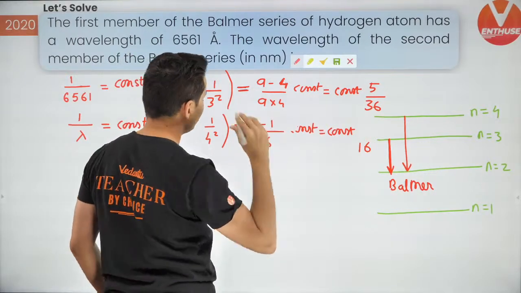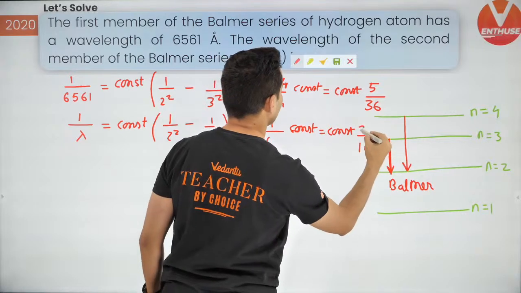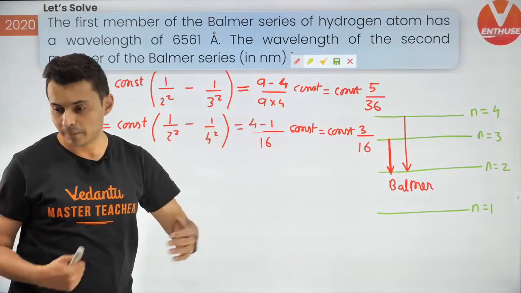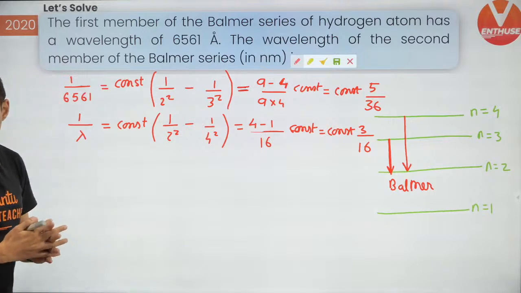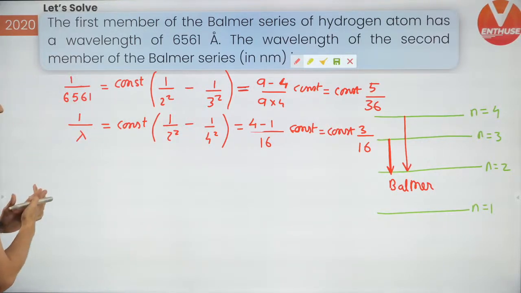So 4 minus 1, my bad. So 4 minus 1 constant. So this is going to give me 3 times the constant by 16. I hope this makes sense now. Okay, cool. Now, if this much is clear, just divide both of them and you will get the answer, guys.